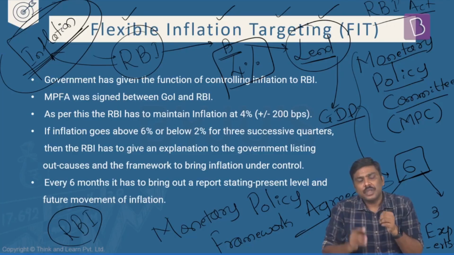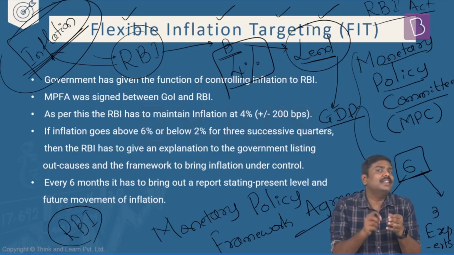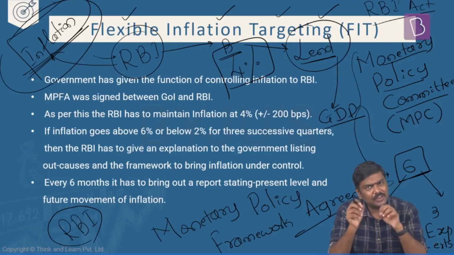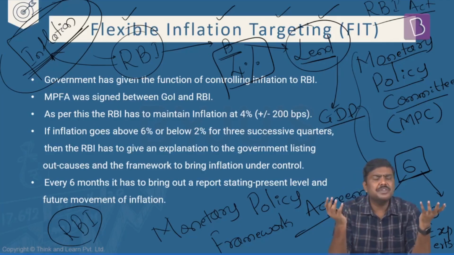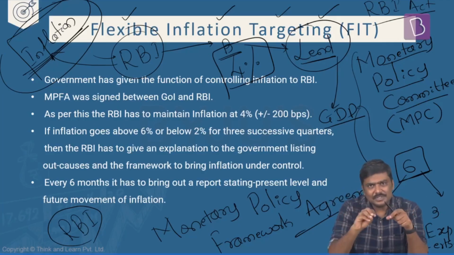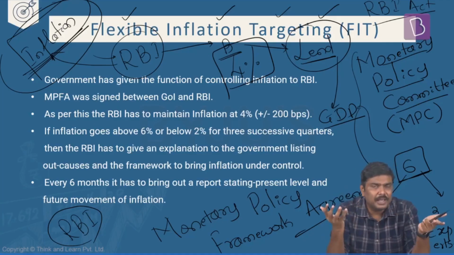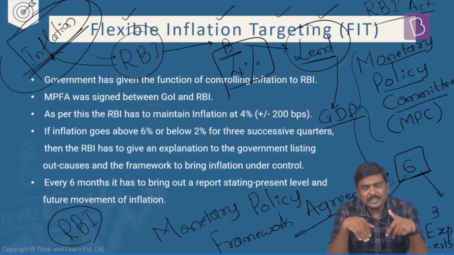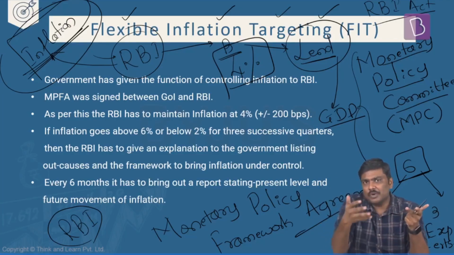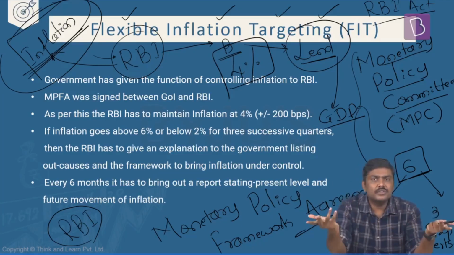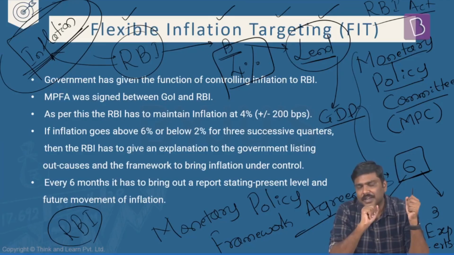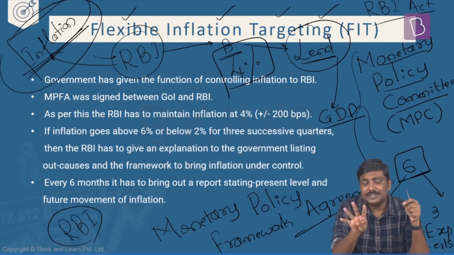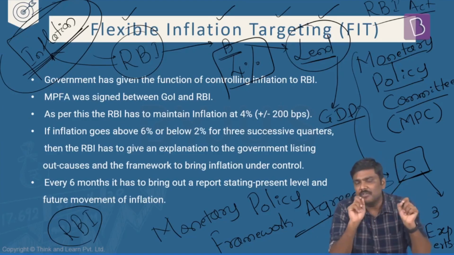But please understand this. Can you maintain the inflation rate exactly at 4% all the time? Not possible. Because suddenly in the market, some situation might happen, some events might take place, as a result of which the prices of commodities will become volatile. Prices will fluctuate, and when the prices of commodities fluctuate, the inflation rate will also change. So what Government of India has done is, it has given the duty of controlling the inflation to RBI at 4%, but certain flexibility has been provided.